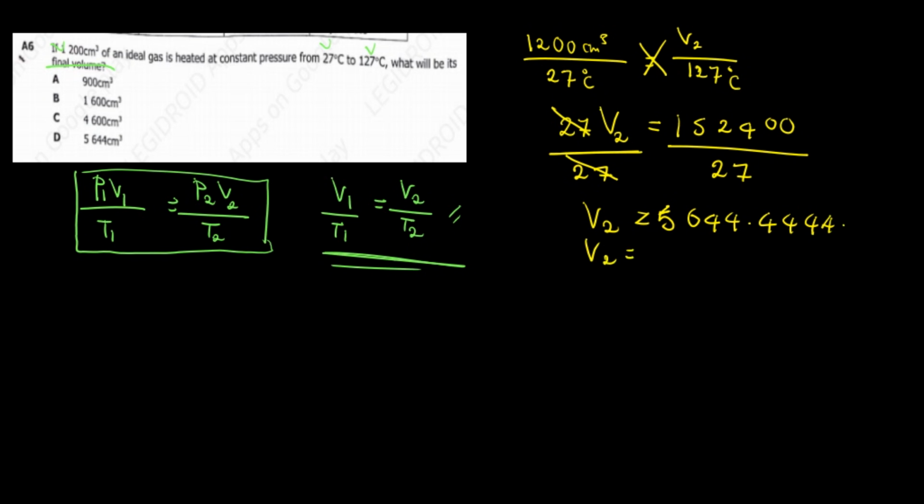If you compare this with the options that you've been given, you find that A is 900, B is 1600, C is 4600, and D is 5644, which is the answer that is close to the value that we found, because if you round off the answer you have found, it will still remain as 5644.